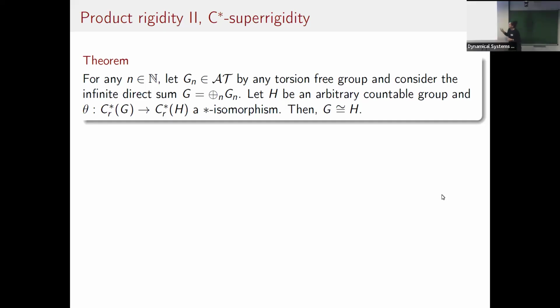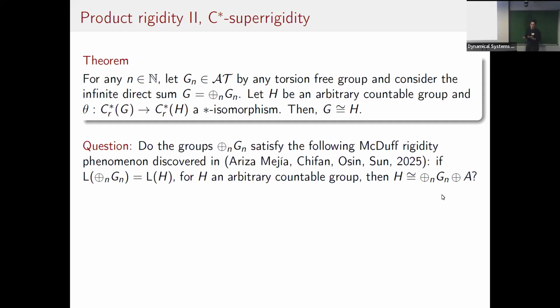Okay, but from this result, there's one more question that remains that we couldn't solve. These groups are not W-star superrigid, as we saw before. However, you can ask, what is the extent of their lack of rigidity? Meaning, can you recover everything but this amenable part that you have left?